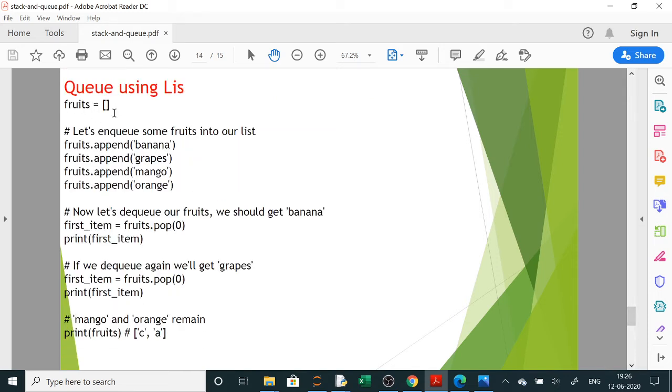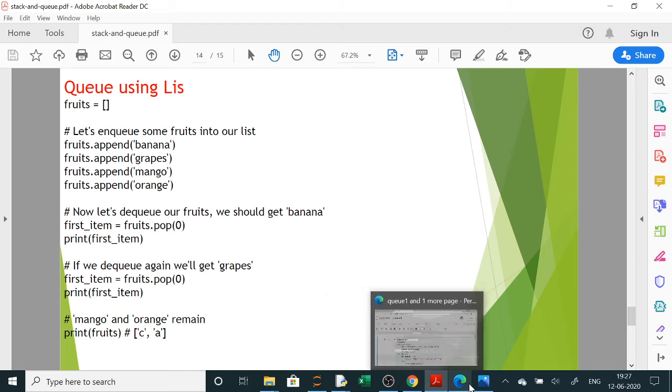A list we will declare and using append we will keep on adding. First banana will be added, then grapes, then mango, then orange. So the last element is orange. Now when you use fruits dot pop 0, it will pop or delete the first element. When you see the output, banana, grapes and mango will be displayed, orange will be removed here. Again if you use pop, then the next one will be removed, that is mango will be removed. Clear? So let us do it practically.